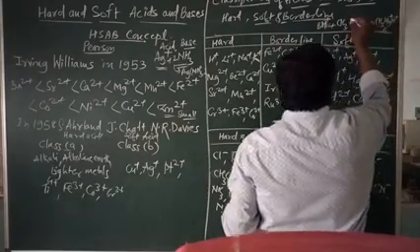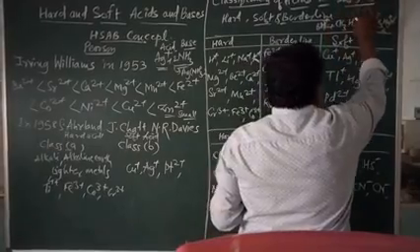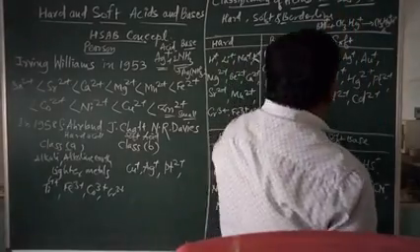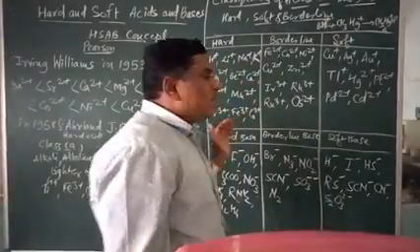Therefore this is a soft base, and this H comes here. This is how the classification will be taken.